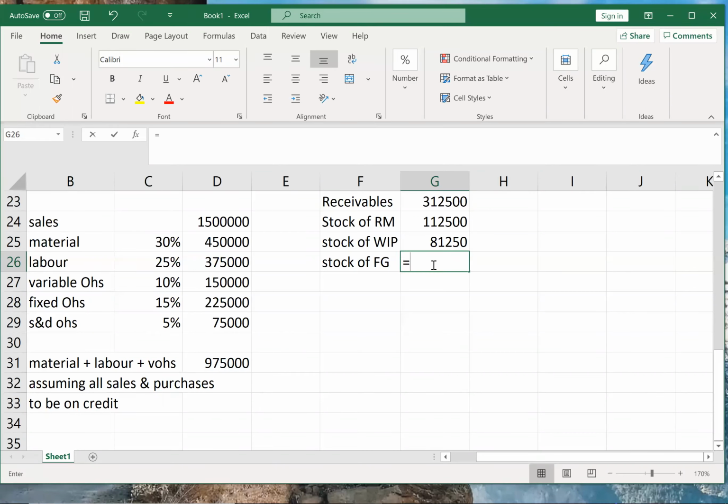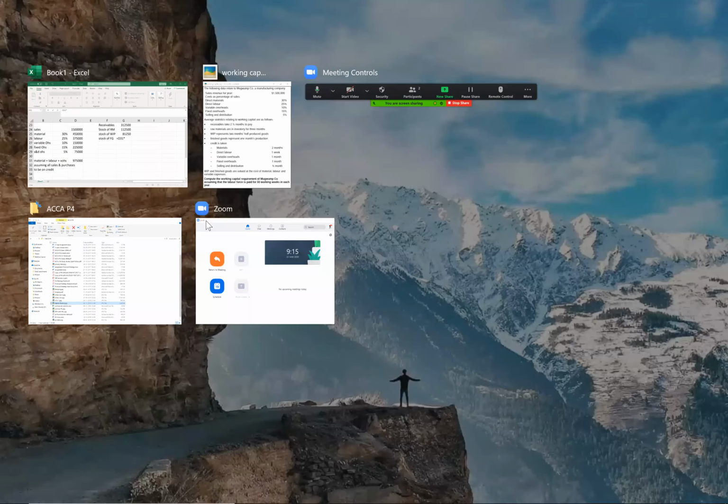And for finished goods also, generally we would have taken cost of sales. But in this problem, they have specifically mentioned that for finished goods also, take material plus labor plus variable overheads, into the finished goods inventory period. Finished goods represent 1 month's production.